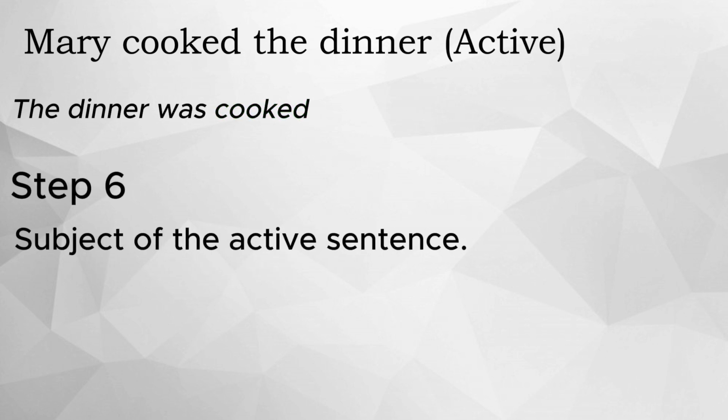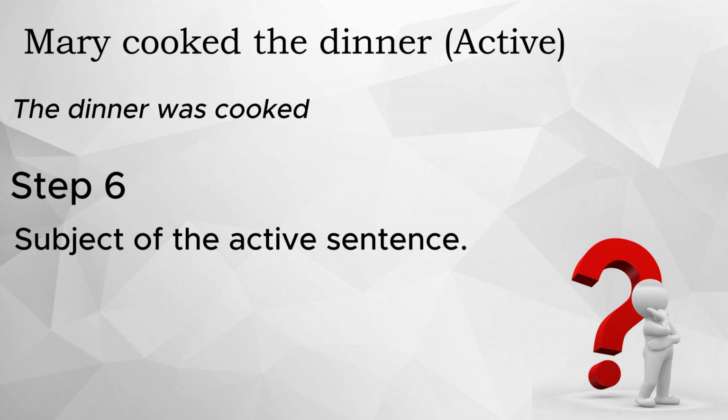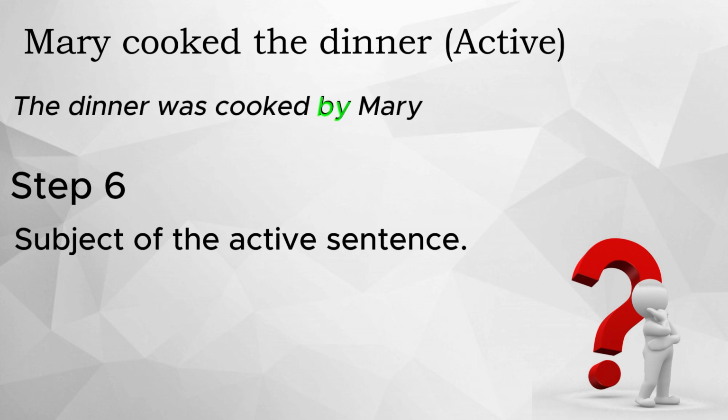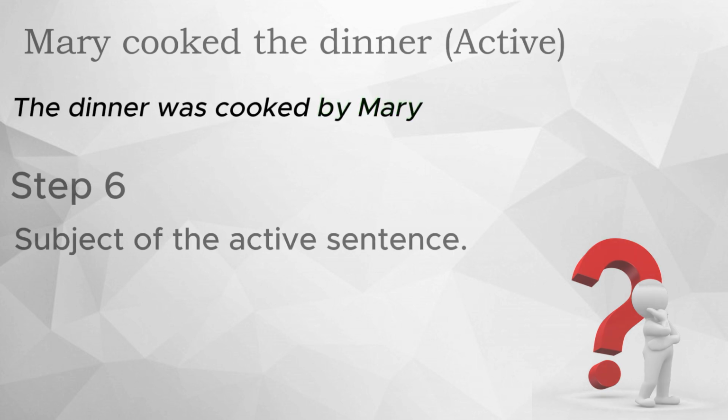Now the last step, step 6. You need to decide what to do with the subject of your active sentence, Mary. In the passive voice, you don't have to include the thing that is doing the action. You can completely remove the former subject from your sentence, and that's helpful if you don't know who cooked the dinner or you don't want to say who it was. But you can add it to the end of your sentence with the word by. The dinner was cooked by Mary.